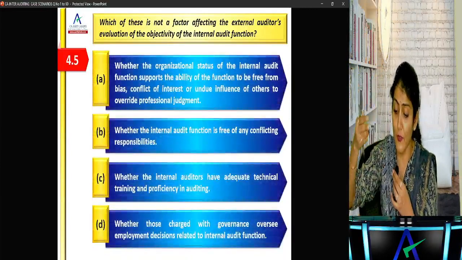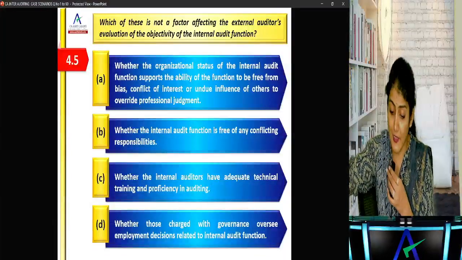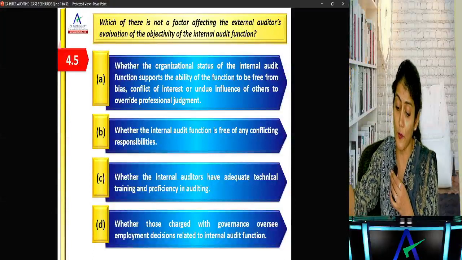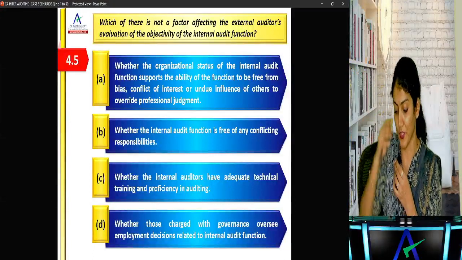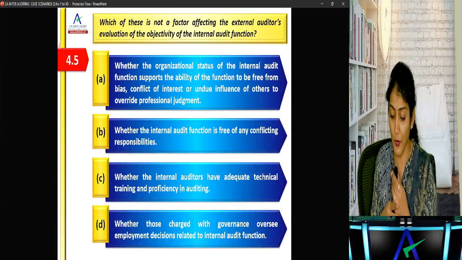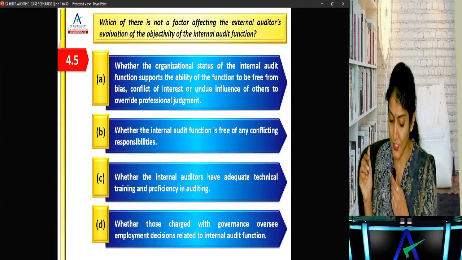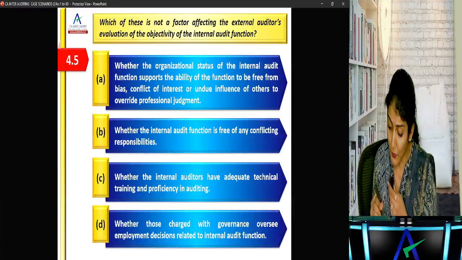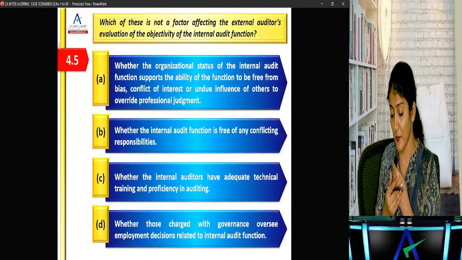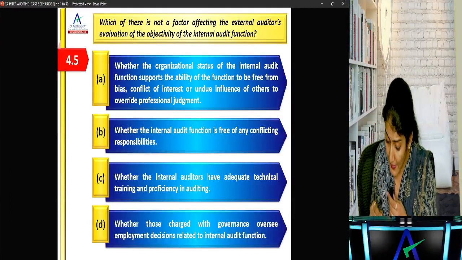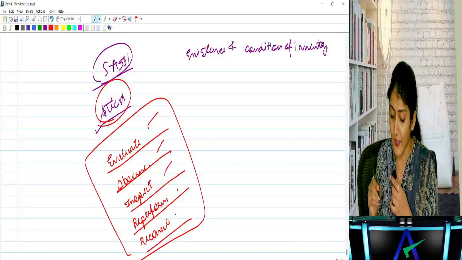Which of these is not a factor affecting the external auditor's evaluation of the objectivity of the internal audit function? How do you evaluate the objectivity of the internal audit function? Do you look into the organizational status? Yes. Do you look into whether they are free from conflicting responsibility? Yes. Do you check their training and proficiency? That I check in their competence.